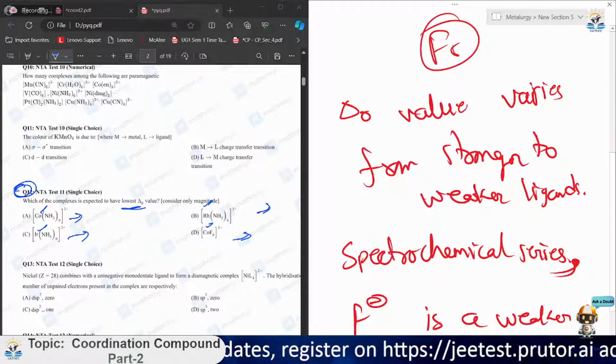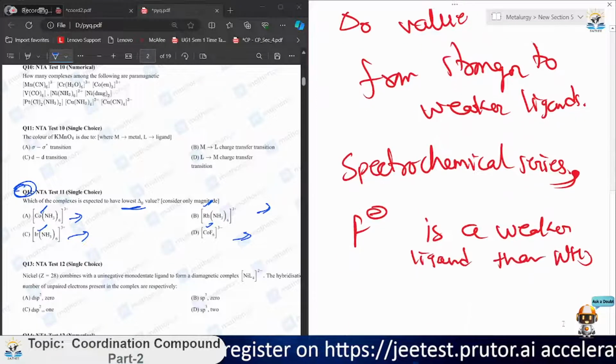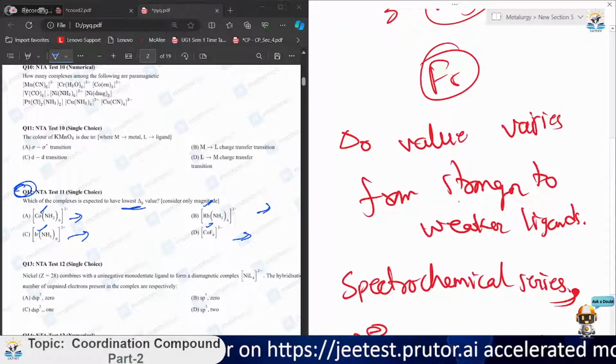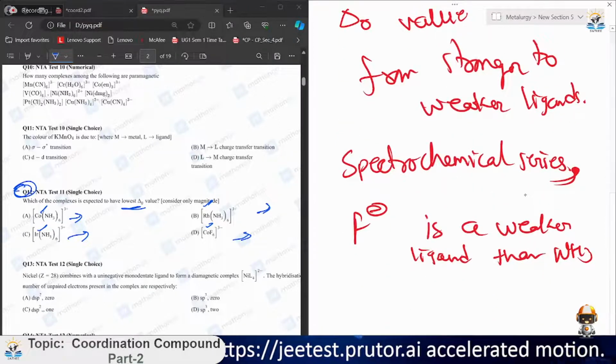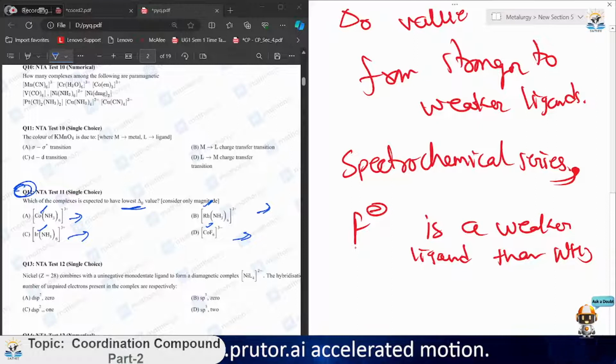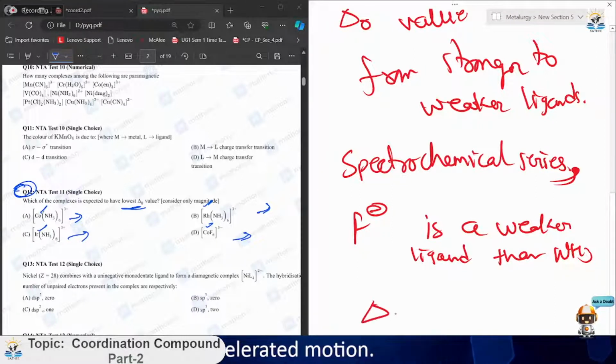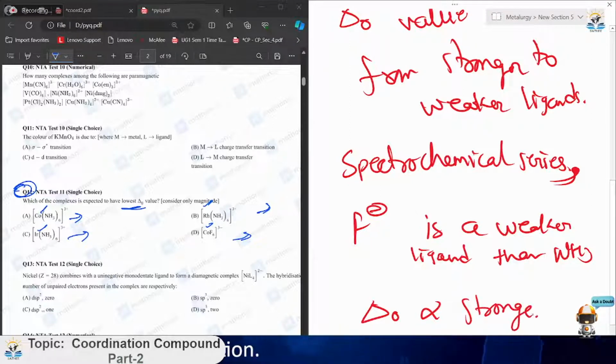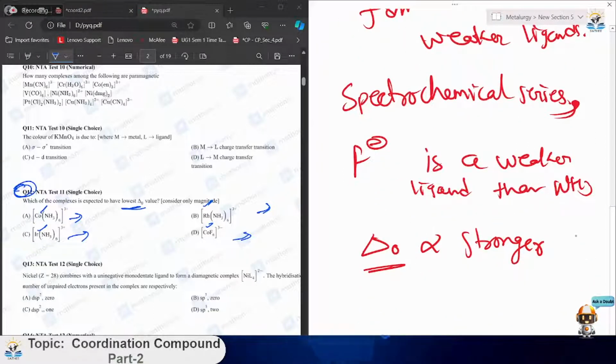Then NH3 we can write. So I have written that the value varies from stronger to weaker ligand. As fluorine is a weak ligand, it will have the lowest delta naught value. Delta naught is directly proportional to ligand strength, so the stronger the ligand, the higher the delta naught value. So it will be F6 only.